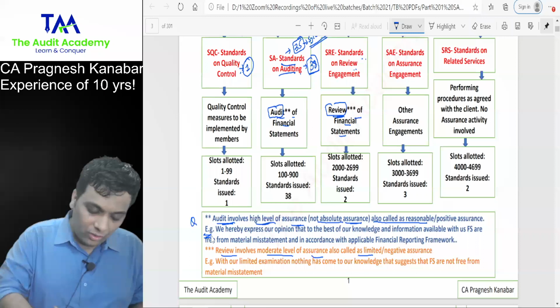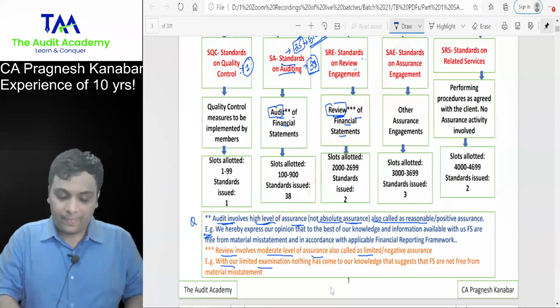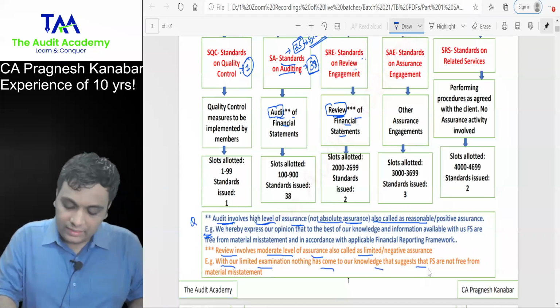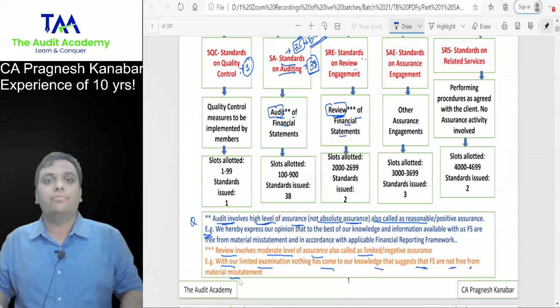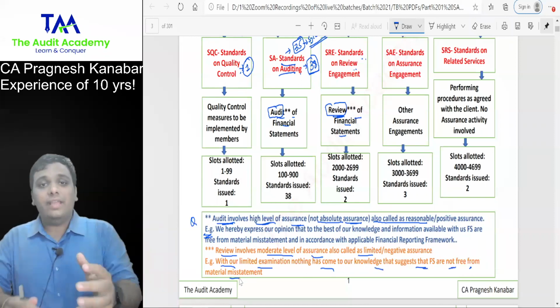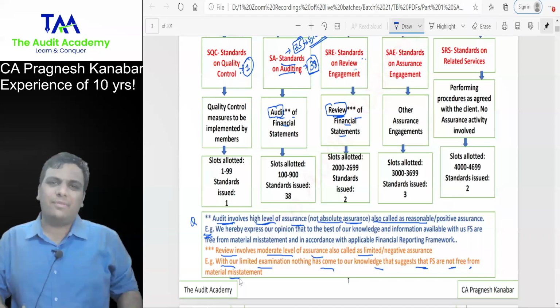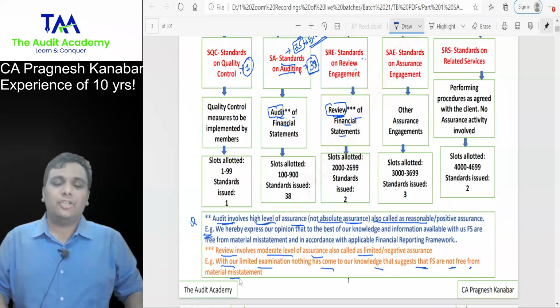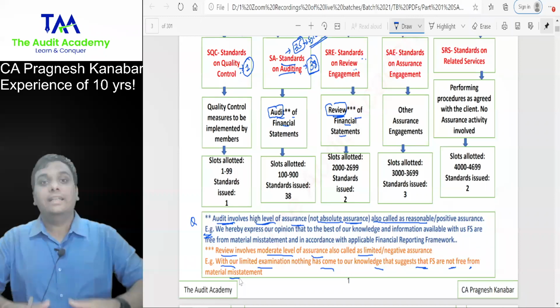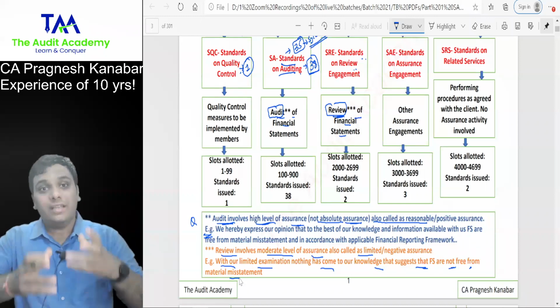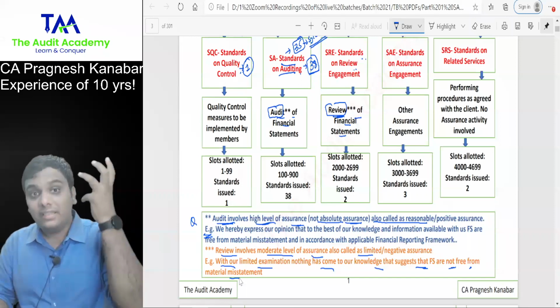But whereas in review, with our limited examination, nothing has come to our knowledge that suggests that financial statements are not free from material misstatement. That is why review is a moderate examination. Review is a limited assurance. Review is a negative assurance. Audit is a reasonable assurance. Audit is a high level of examination. Audit is a positive assurance.